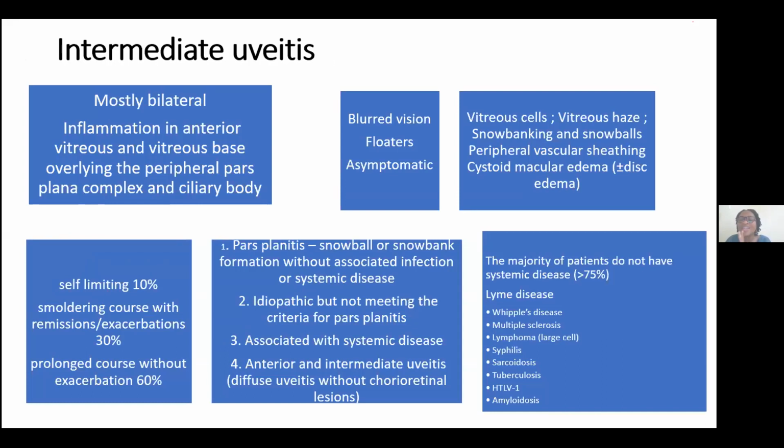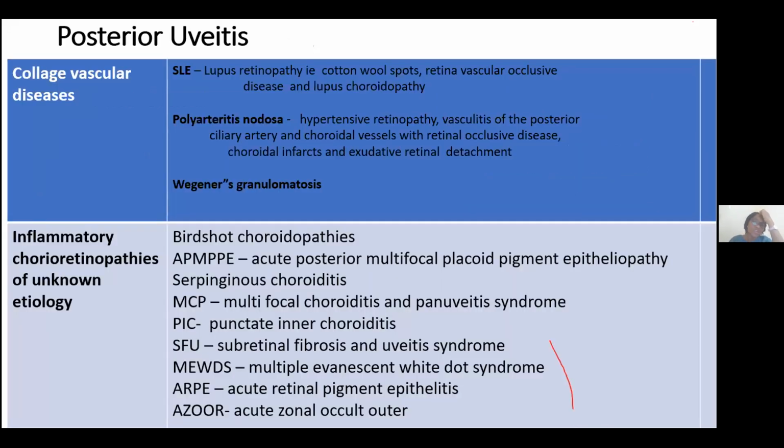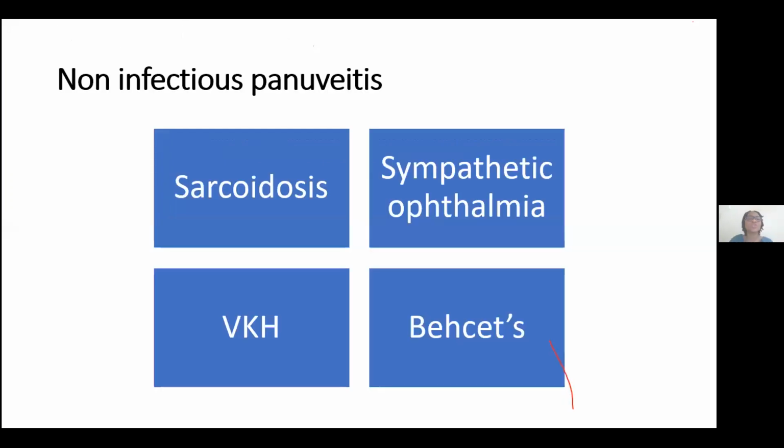But if you look at the list of the possible systemic disorders they can be associated with, in just about 20%, you'll see that they can be associated with infectious and non-infectious causes of uveitis. Posterior uveitis, I'll leave that to Dr. Shuaib. Now I will just run through some of the things that can cross your mind and aid you in making this diagnosis when you're seeing the patients in the clinic.